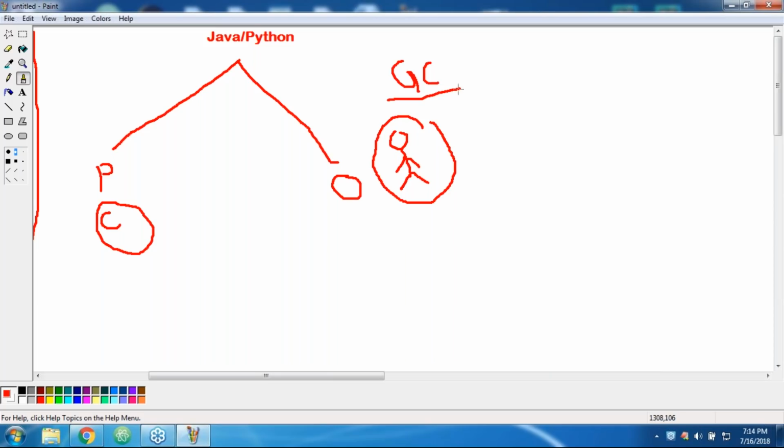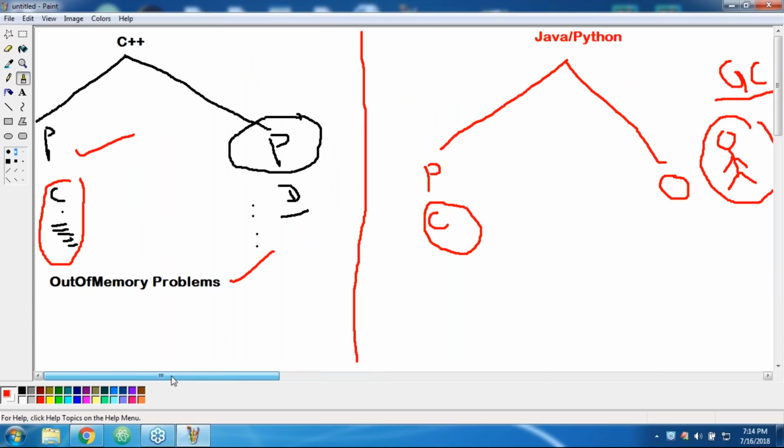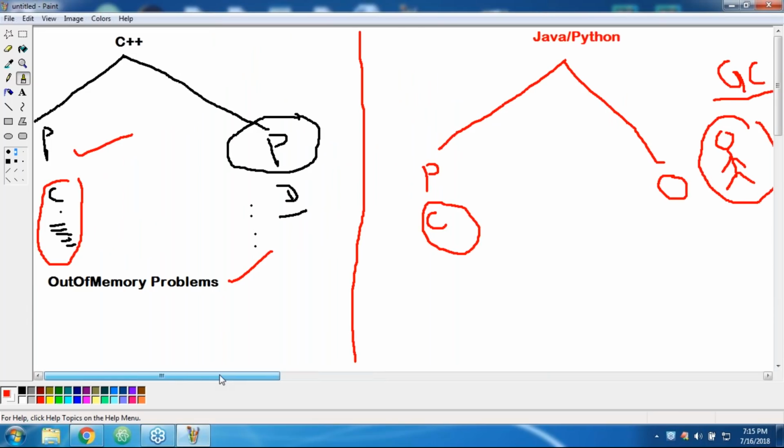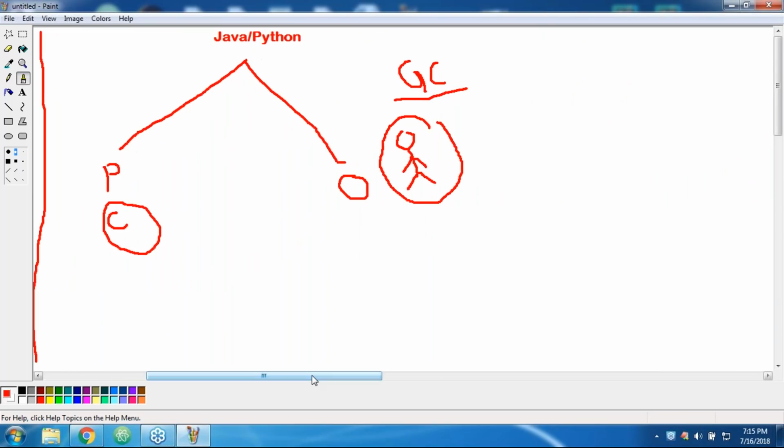Remember this one, sir. A new person, one assistant, came in Python and in Java language. Who is responsible to destroy useless objects? The programmer is not responsible to destroy useless objects. That's why memory related problems may come, but very rarely in Java or Python. But if you go for C++, memory related problems are very, very common, sir. Observe it very carefully, right?